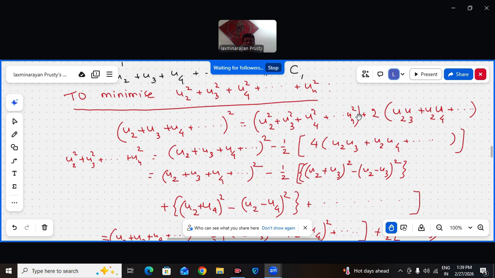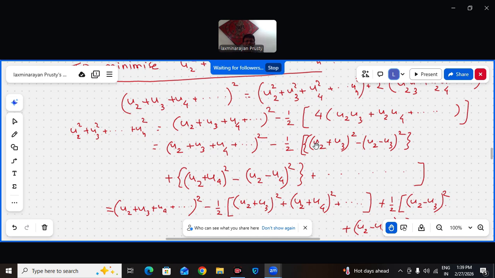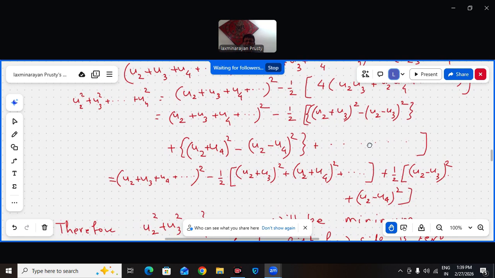Bring this term to this side. We can write 4 U2 U3 as U2 plus U3 whole square minus U2 minus U3 whole square. Similarly, 4 U2 U4 is U2 plus U4 whole square minus U2 minus U4 whole square. Like this I go on writing.